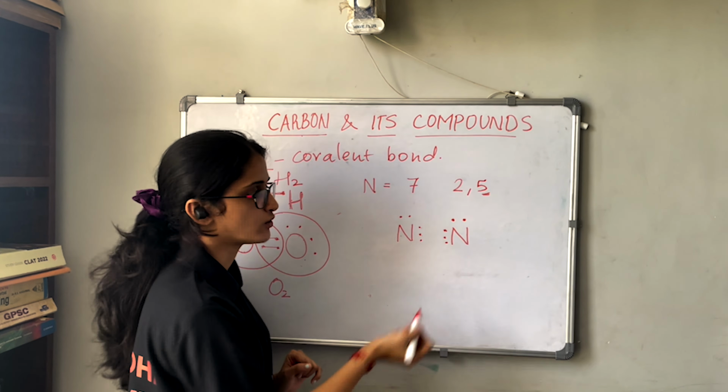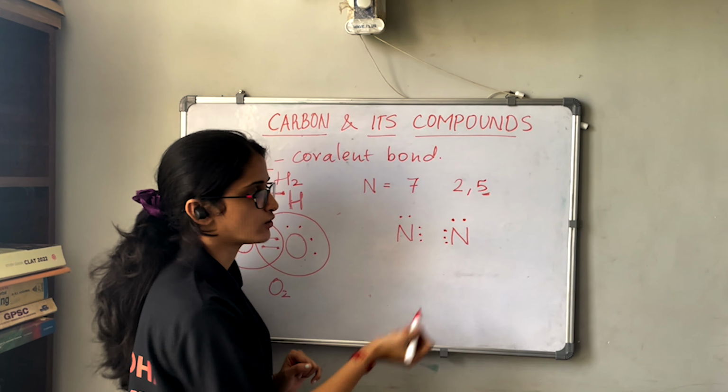4 electrons. But see here, how many hydrogens do we need for each carbon? Since there are 4 hydrogens and 2 carbons, 4 hydrogens will not be taken by a single carbon atom. 2 hydrogens will be taken by each carbon atom.